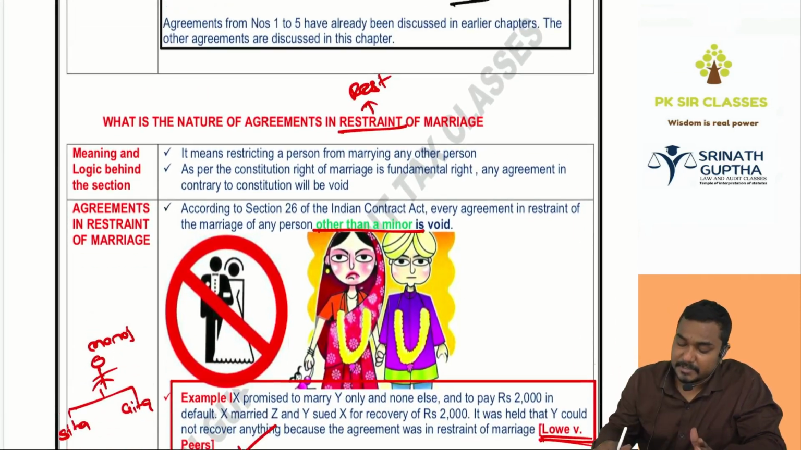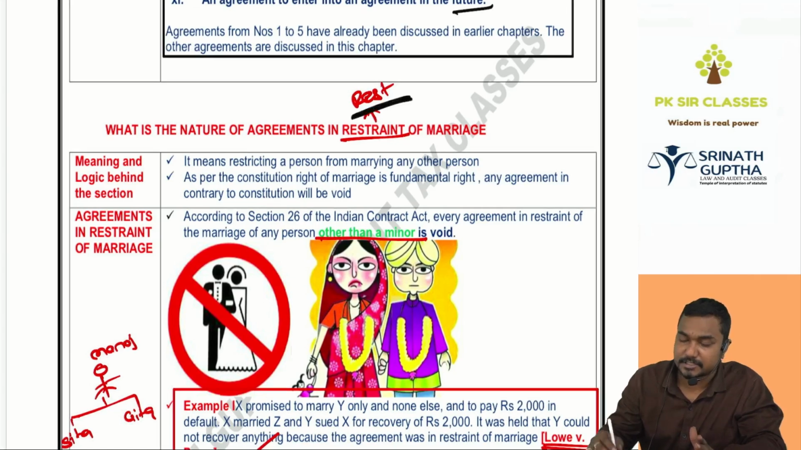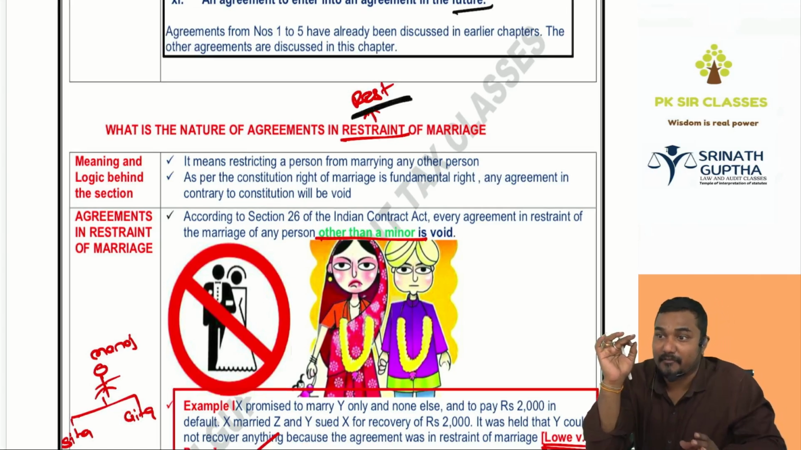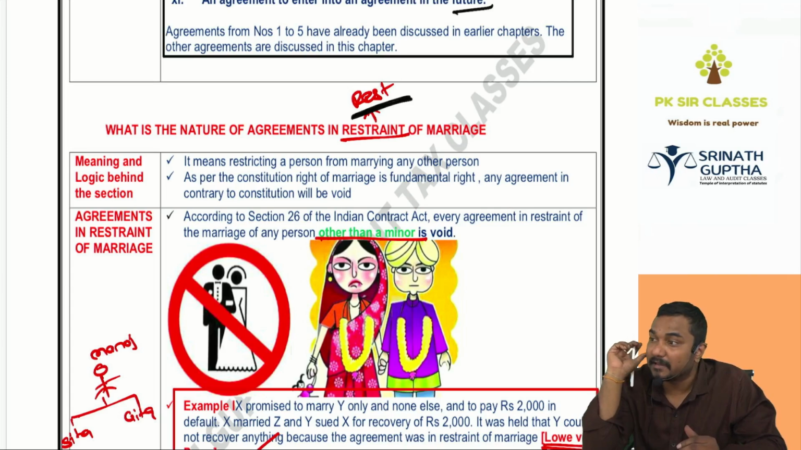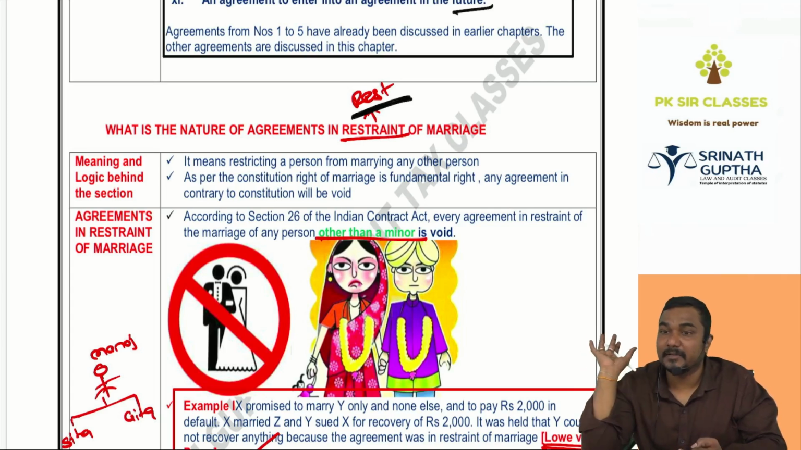Restraint means restriction. As per the constitution, one of the fundamental rights is the right of marriage. Everybody has the right to get married as per the constitution. Can we speak opposite to the constitution? No. Can we write opposite to the constitution? No. The constitution says you have a right to get married, but I say don't get married. That is speaking and writing opposite to the constitution, and void ab initio. If any person restricts any other person from getting married, then the agreement will be void ab initio because we have a right to get married.